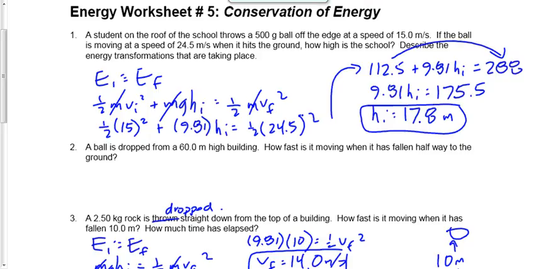Not the only way to solve that problem, right? We could have used VF squared equals VI squared plus 2AD and solve for D. This is one more tool in the toolbox.